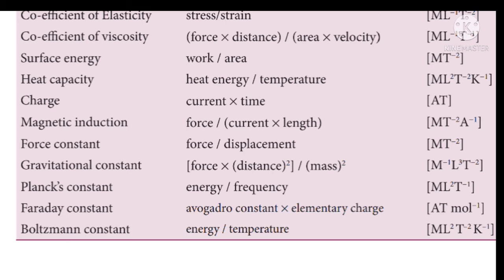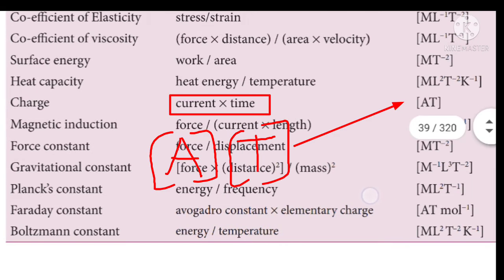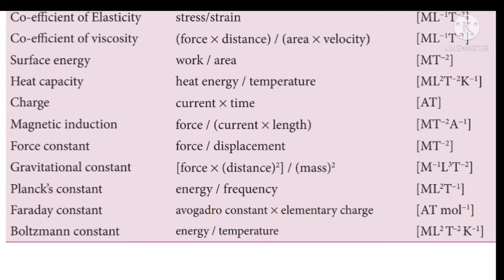And next, physical quantity, charge. The expression for charge is current into time. The dimension for current is ampere, and the dimension for time is T. Then [AT] will become the dimension for the charge. And next, physical quantity, magnetic induction.